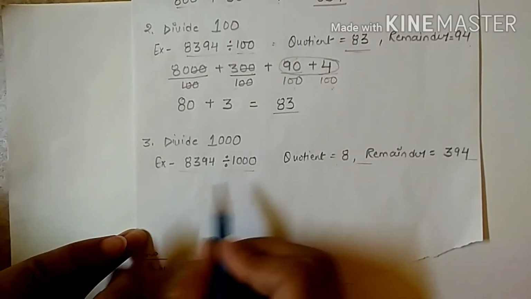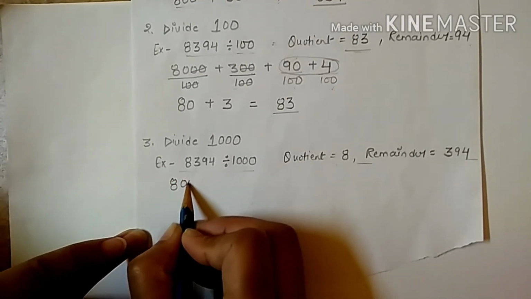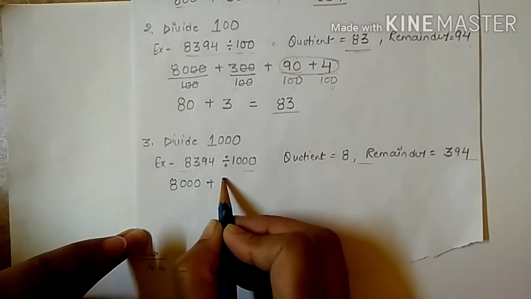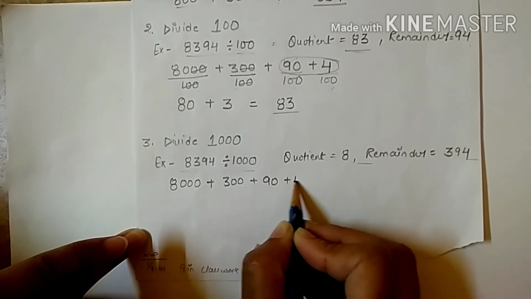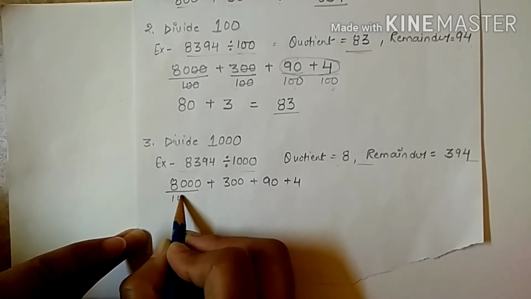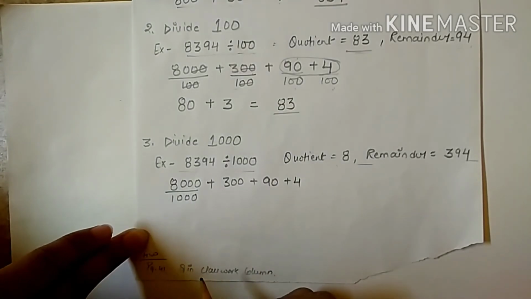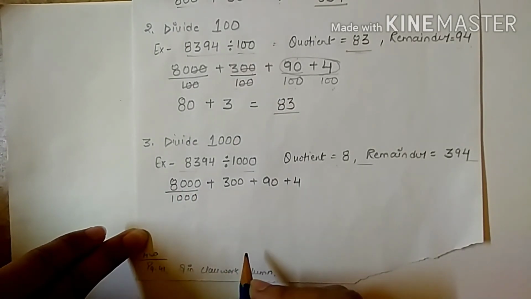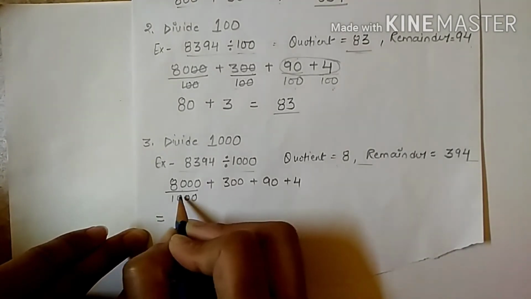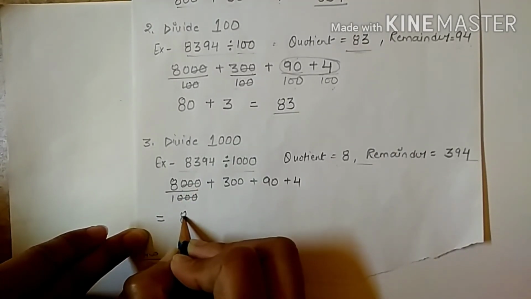In this case also, we first write the expanded form, and we have to divide this number by 1000. 8000 is greater than 1000, so it is possible to divide it. After division, we get 8.